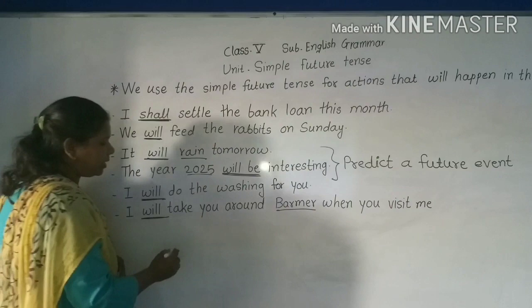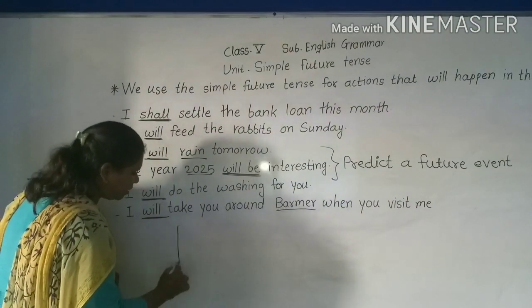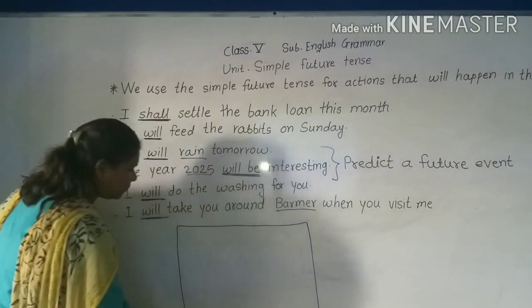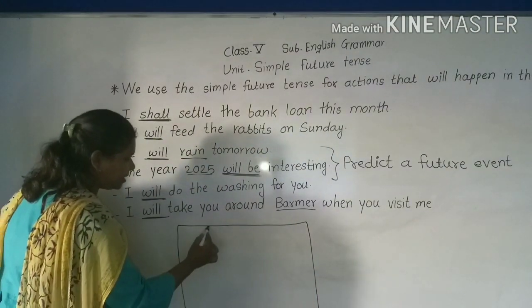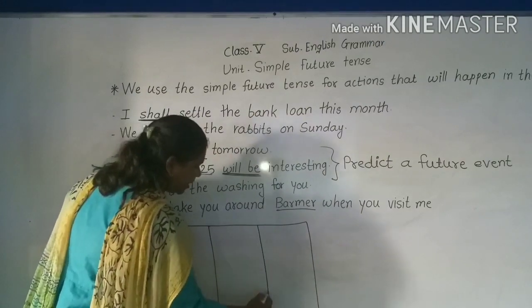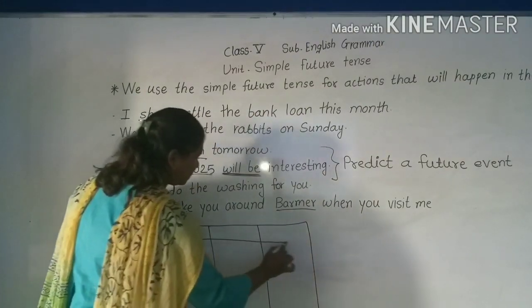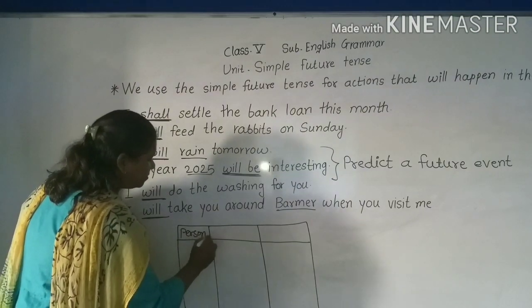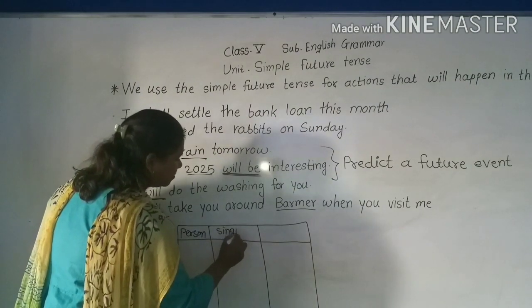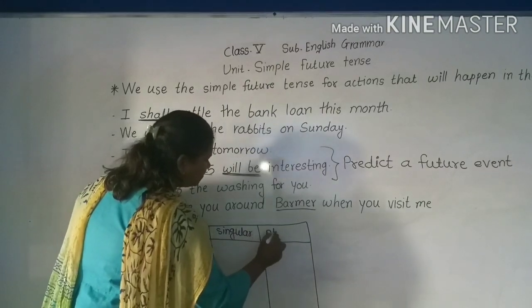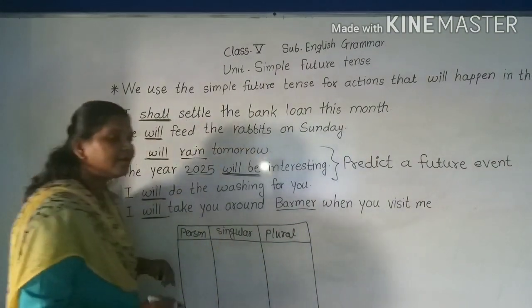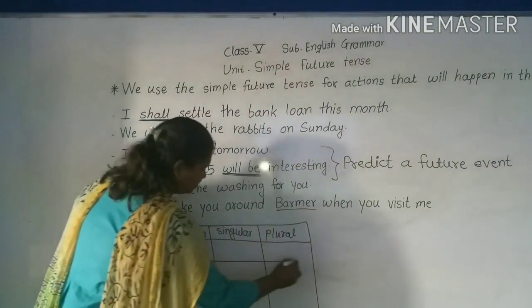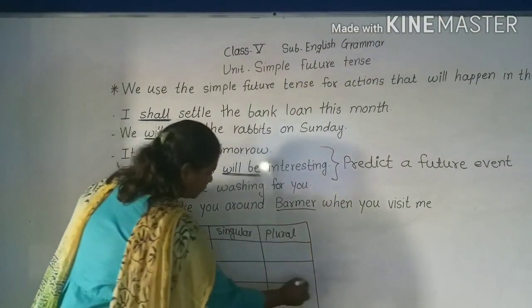Now here one more thing I would like to tell you. We will see the first person, second person and third person, so that the idea will be clear. Now see here, we will write person, singular, plural, so that you get a clear idea, right?